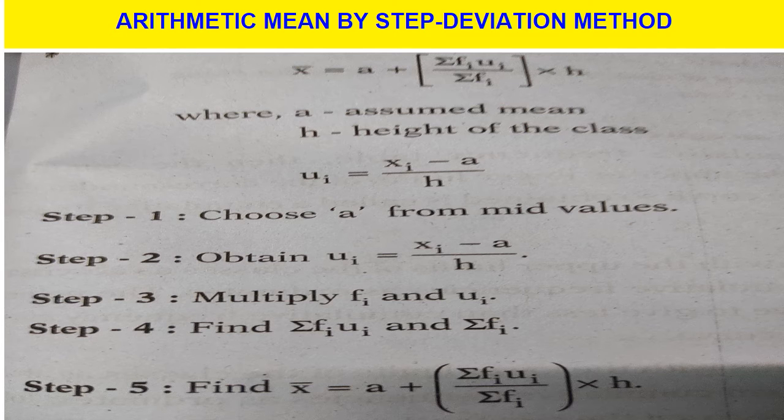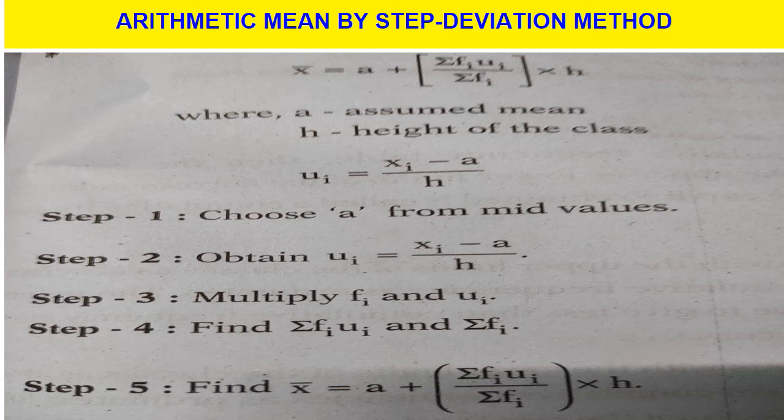Third method to find the arithmetic mean is the step deviation method. In this step deviation method, the formula is x bar, the arithmetic mean, is equal to a plus sigma fi ui by sigma fi, into h. What is a here? a is the assumed mean. h is the height of the class, that is also called the length of the class. Ui, how to find ui? ui is equal to xi minus a by h.